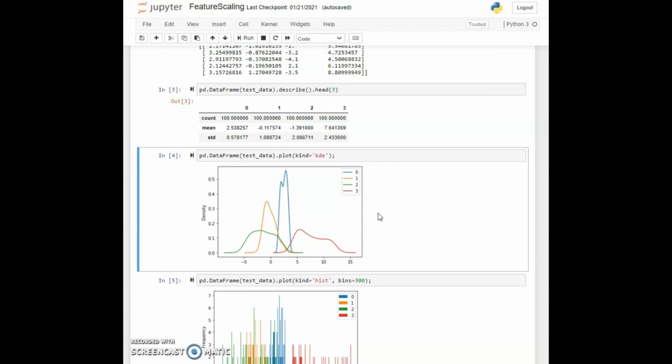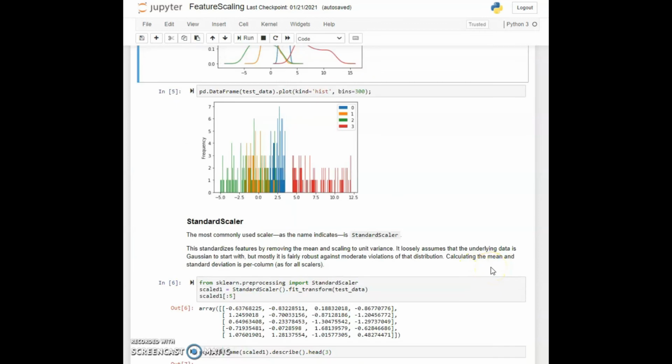We can see that they are centered at different points and they are spread out to different extents. We see a bit of bimodality in feature 0, which is a little bit unexpected. I wouldn't necessarily make that assumption based on the way it was generated. It's probably an artifact of the particular randomness, and also a kernel density estimate sometimes has interesting artifacts depending on the particular data. Now in cell 5, creating a histogram gives you a fairly similar picture here. This is actually binned into 300 bins. We can see the distribution of data here. It's pretty similar to what the KDE has done to smooth out the data.